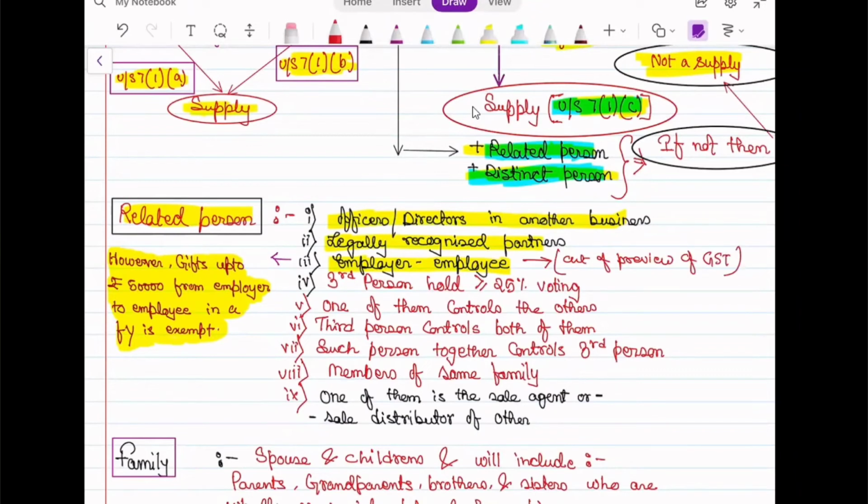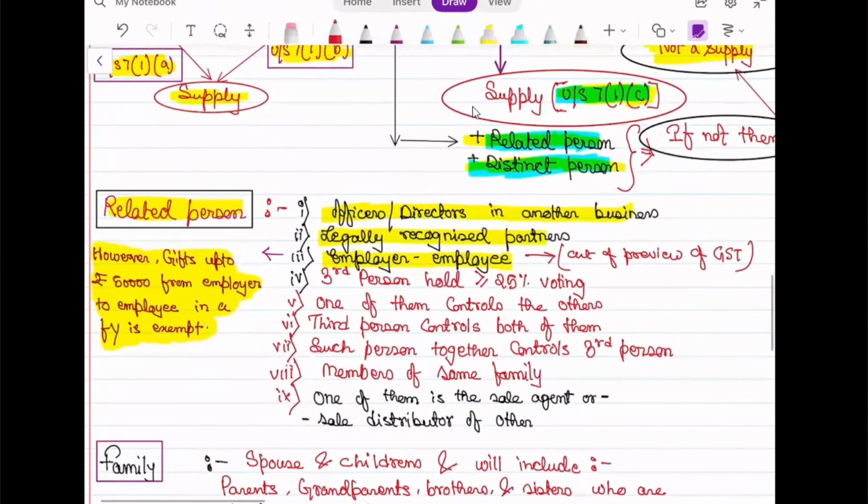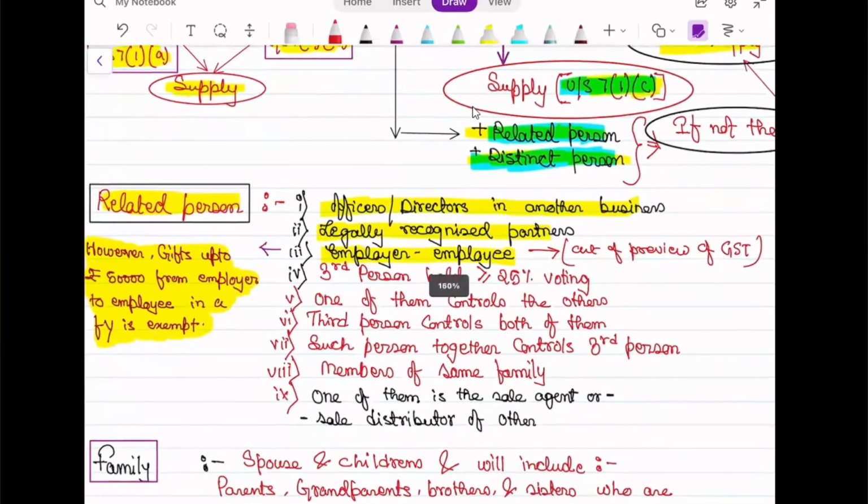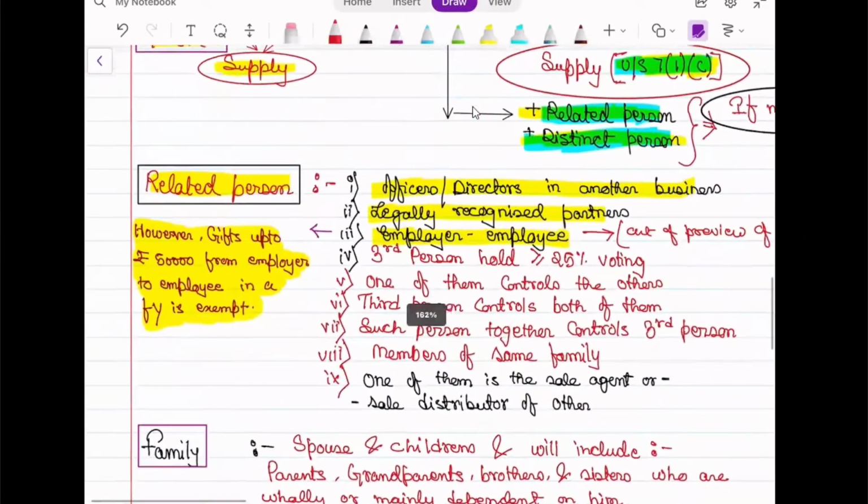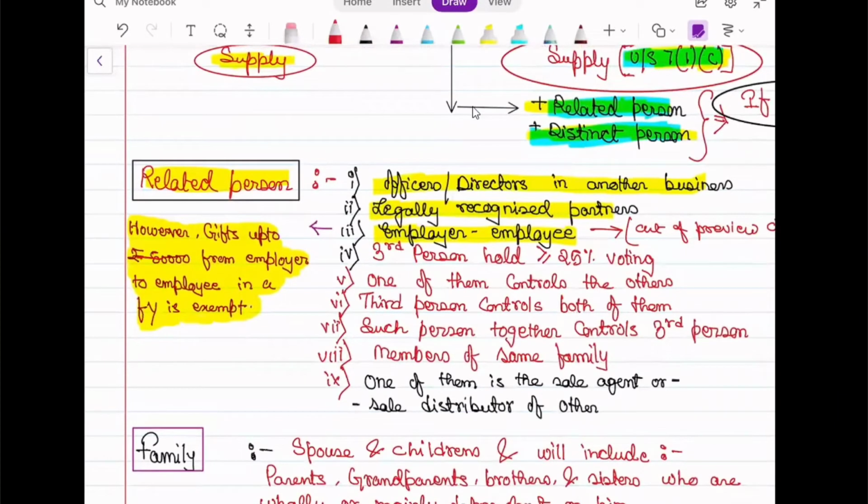What we are talking about here is employer to employee. If an employee provides any service to the employer in the nature of employment or as per the employment contract, that is out of the purview of GST. If something is done outside of the employment contract, definitely it will attract GST. We'll have a good discussion on the same later. And one more thing: gifts up to 50,000 from employer to employee in a financial year are exempt. It's not liable to charge GST.